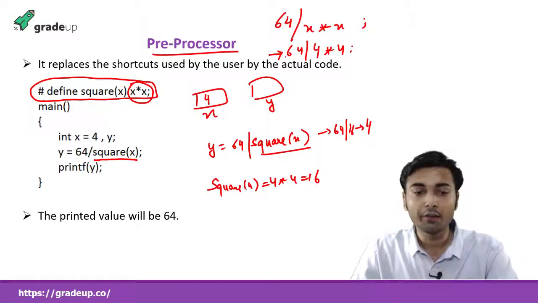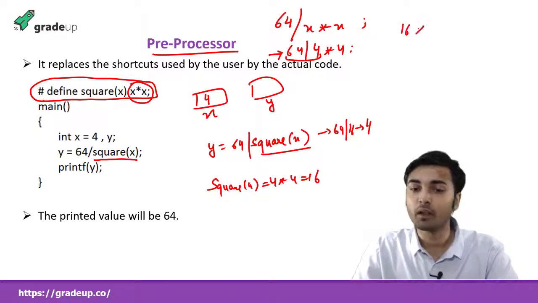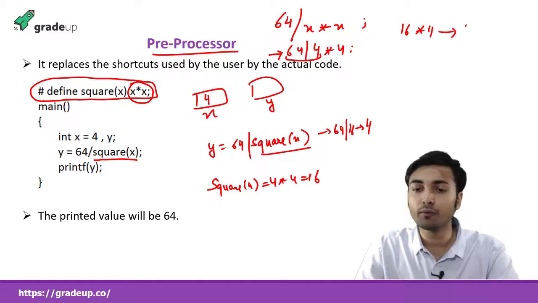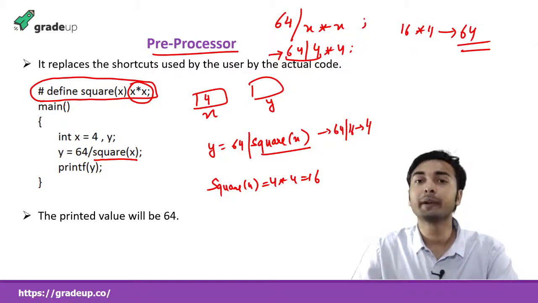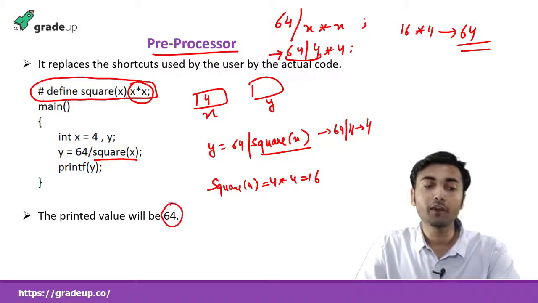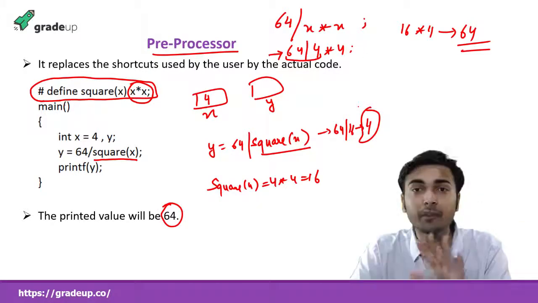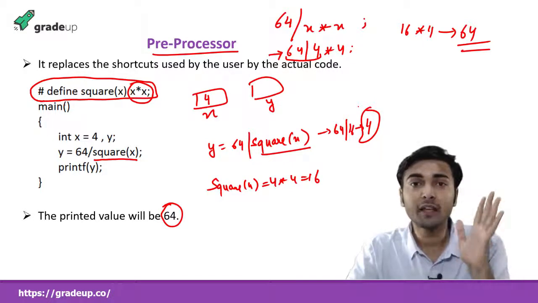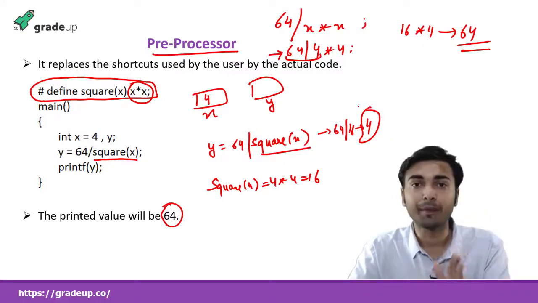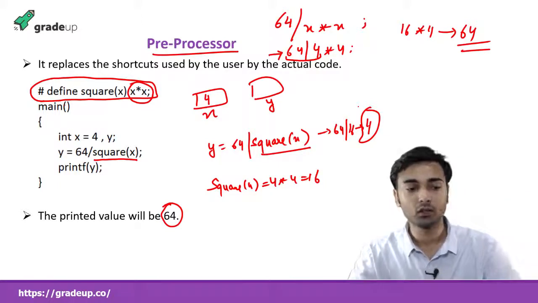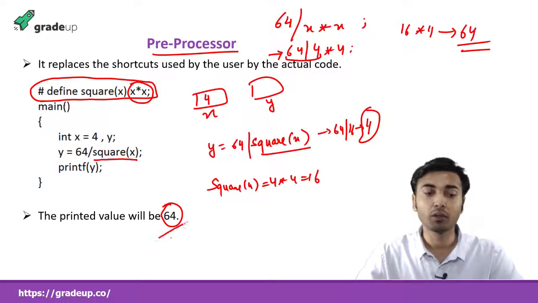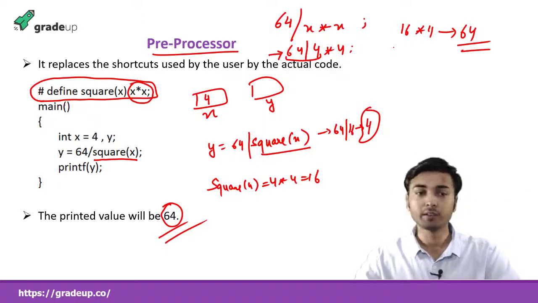So first 64 by 4 will be executed. What is the answer? 16. Now into 4. What is 16 into 4? 64 will be printed. And if you do not replace, 4 will be printed. So that will be the difference. Please keep this in mind: the preprocessor replaces the shortcuts used. Got it? The answer will be 64, not 4. Cleared? That is the main motive of the preprocessor.